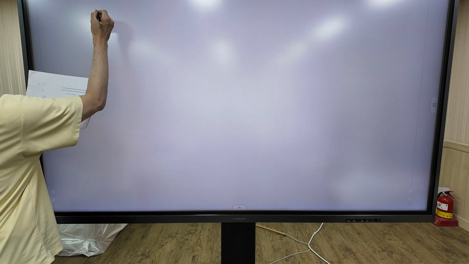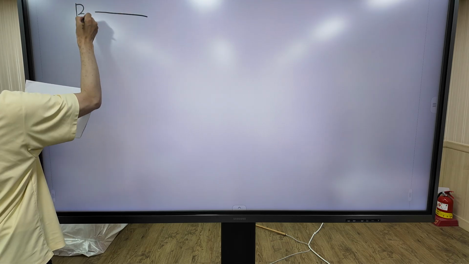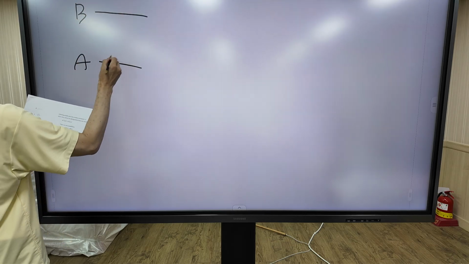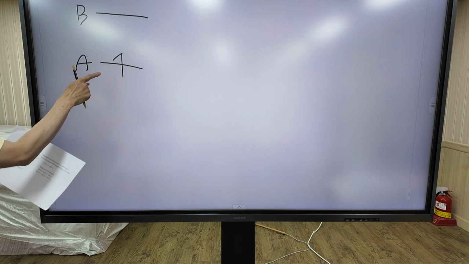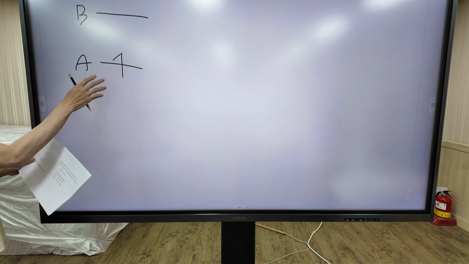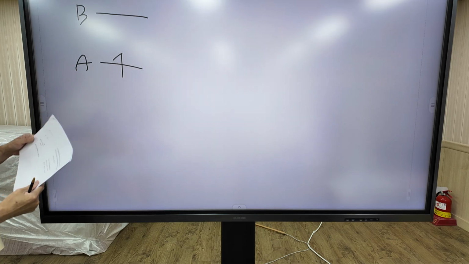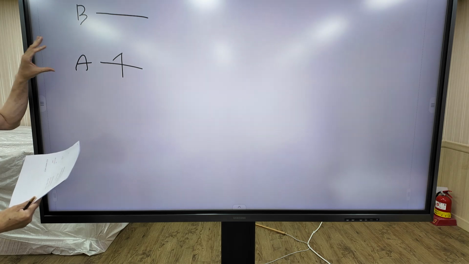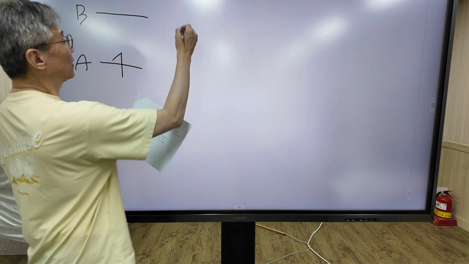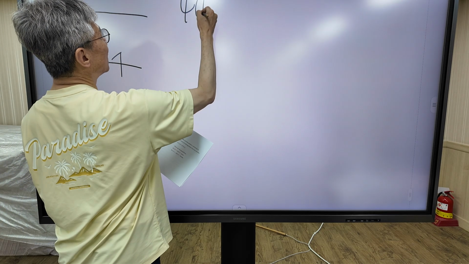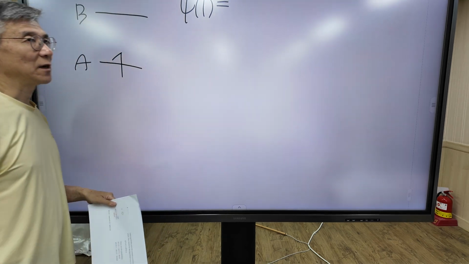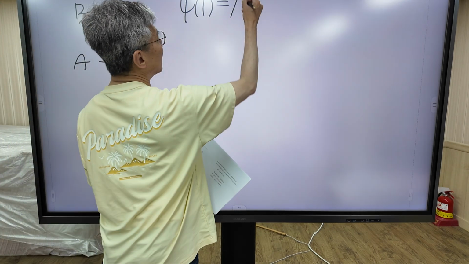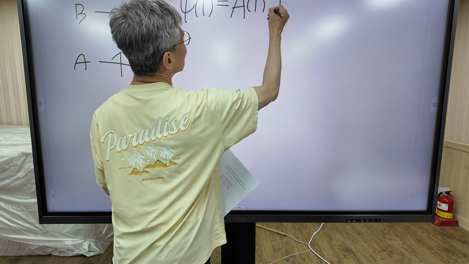Consider this diagram. Electron 1 occupies A orbital with up spin. How can we express this configuration with wave function? The wave function psi 1 looks like this. Maybe expressed using this form.